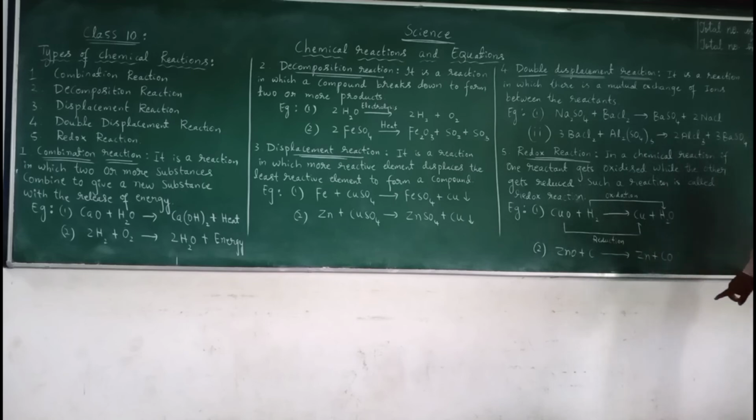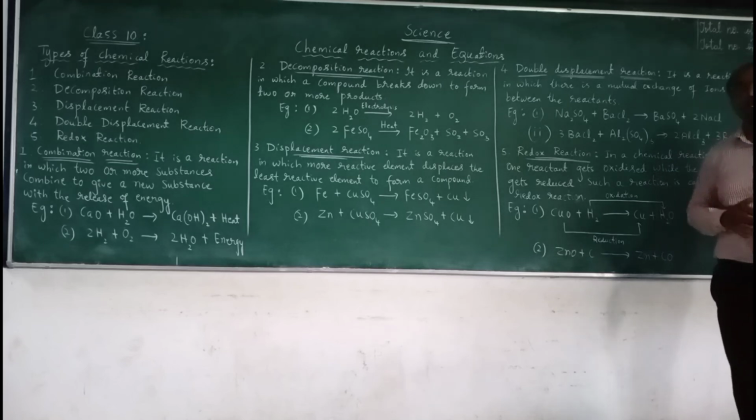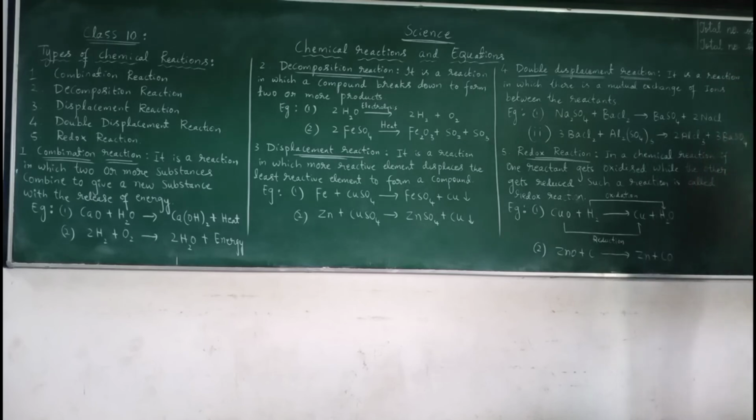The loss of oxygen is called reduction, whereas hydrogen is gaining oxygen. The process of gaining oxygen is called oxidation. So in this example, both oxidation and reduction take place hand in hand. One reactant is getting oxidized, whereas the other reactant is getting reduced. Such a type of reaction is called a redox reaction.